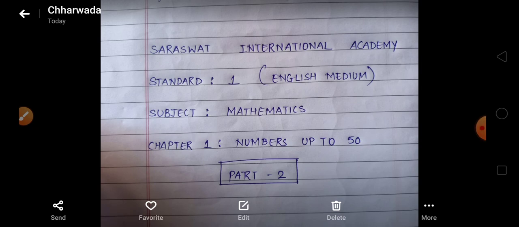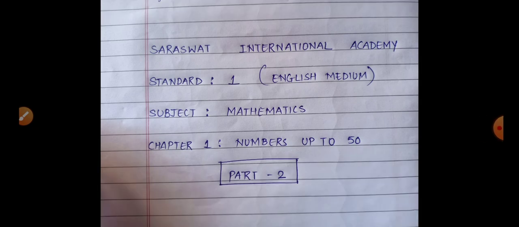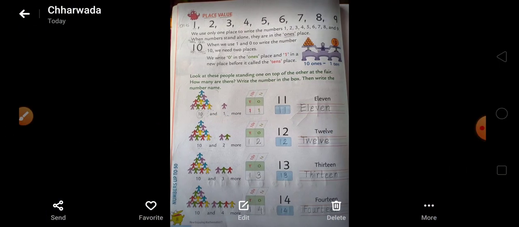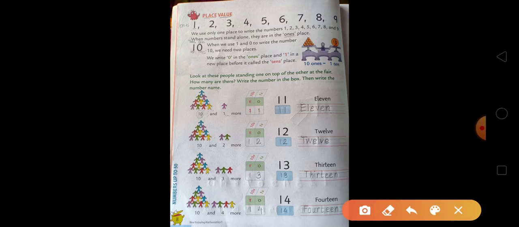Today I am going to teach you New Enjoying Mathematics lesson number 1, numbers up to 50, part 2. In the last class we learned numbers up to 20. Now we will go ahead with the new topic, that is place value.